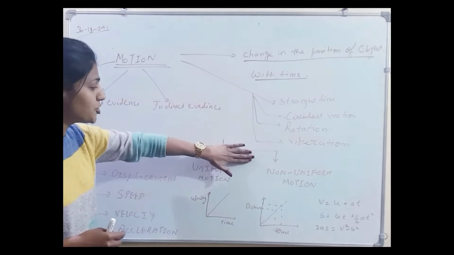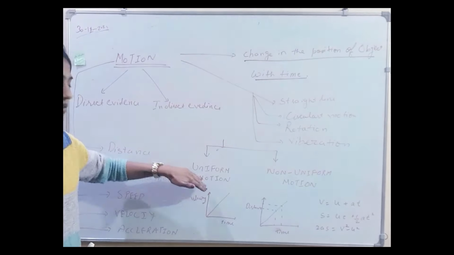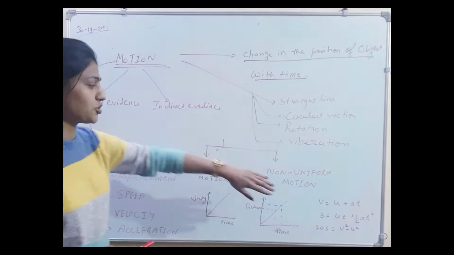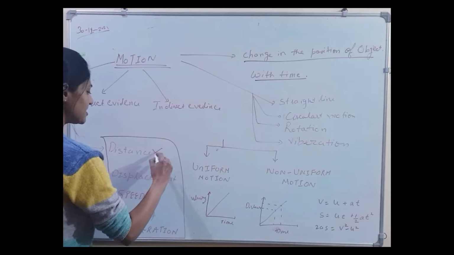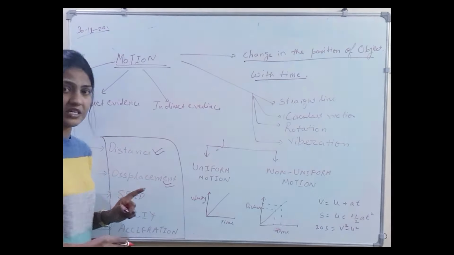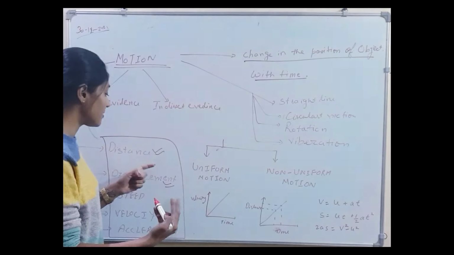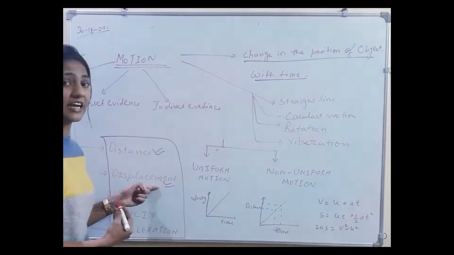We also need to understand the types of motion, known as uniform motion and non-uniform motion. Let's try to describe motion using these quantities. We can describe motion using distance and displacement. These are the two major physical quantities. Using them we can describe the motion.